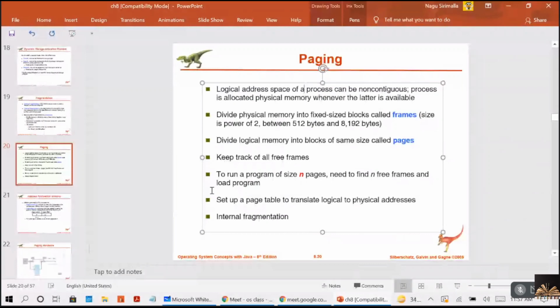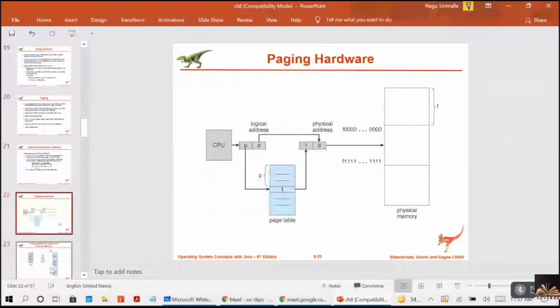See this example. Not the example, a simple thing I'm just showing you now. Every address generated by the CPU is divided into two parts. Here also, the page number and offset. P is the page number and D is the offset. You're getting me, guys? Now, the page number is used as the index into the page table.